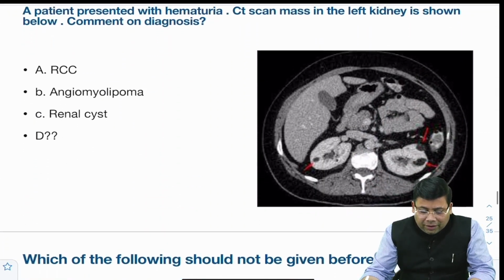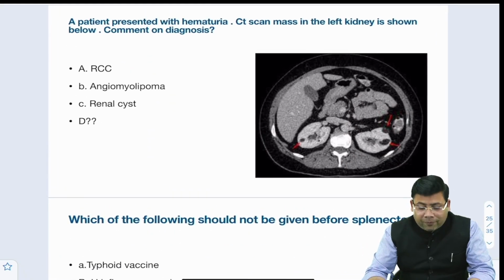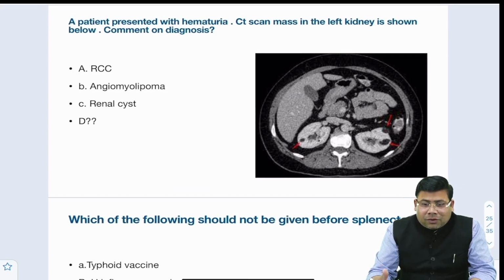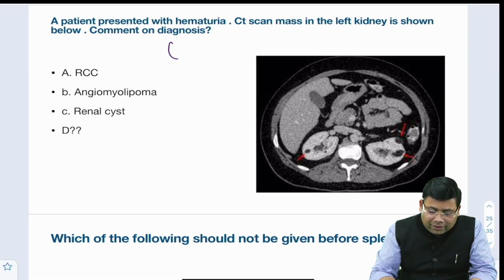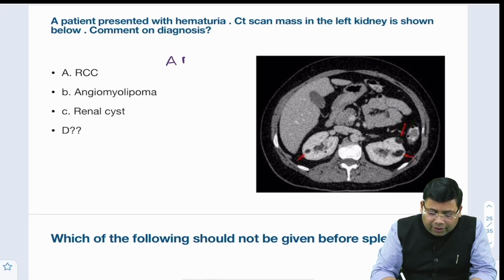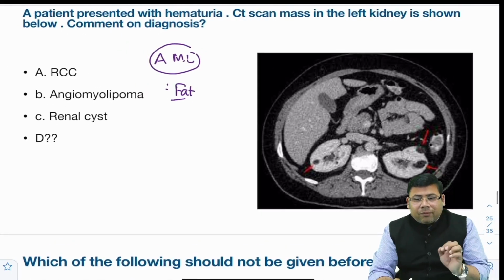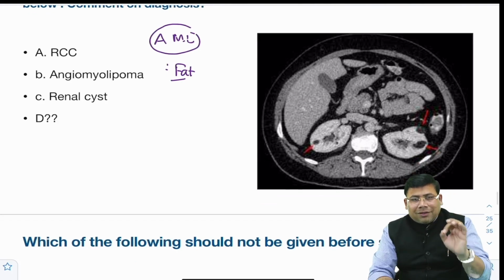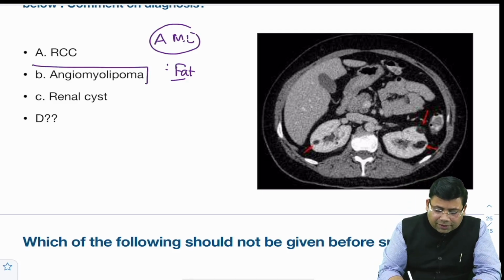Patient presented with hematuria. So if you see here, there is a left renal mass with hematuria. What is the diagnosis? So remember, anything which is confidently observable on CT scan, remember it is only AML, because AML, because of the fat as the basic content, can be confidently diagnosed on the CT. So if you see the fat ridden arrow marked, they are the fat ridden lesions, and that is why it is angiomyolipoma.